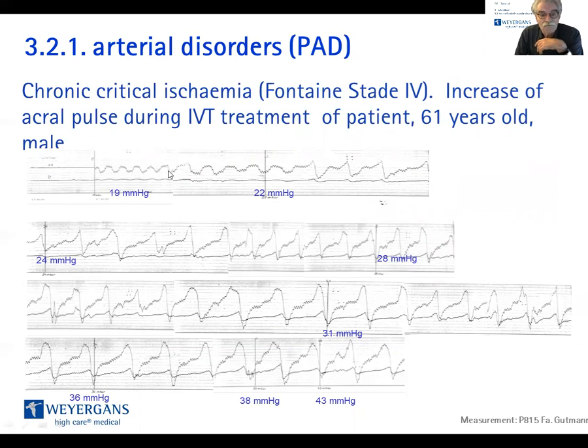That was the beginning. Okay, there was pulse, but not real pulse. With 22 millibar minus, or millimercury minus, we see how the pulse is going to increase. Here it's 24, it's increasing much more with 28, even more with 21 millimercury minus, even more, and with 43 millimercury minus, the pulse looks nearly normal. That's what IVT can do.